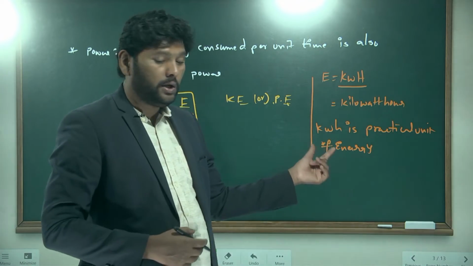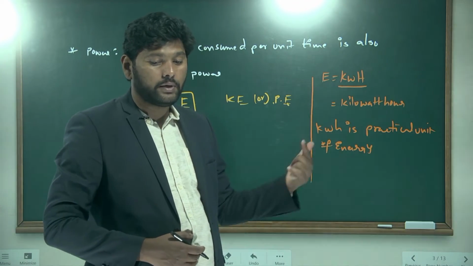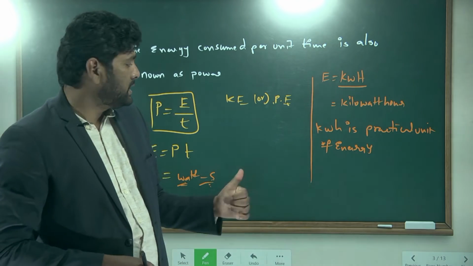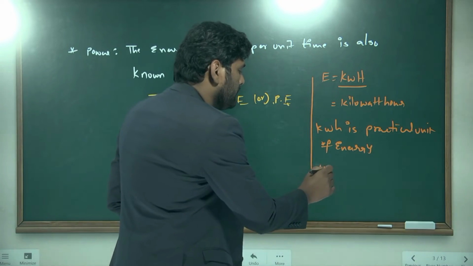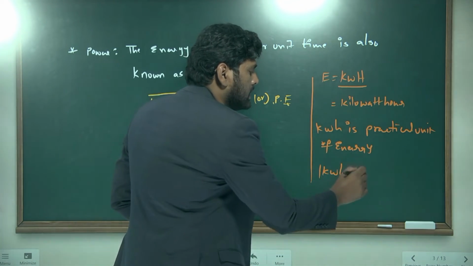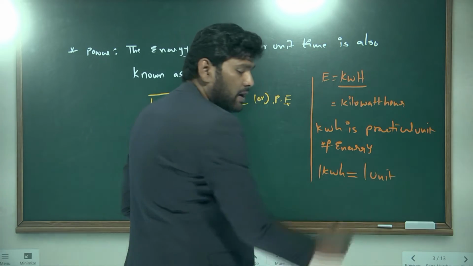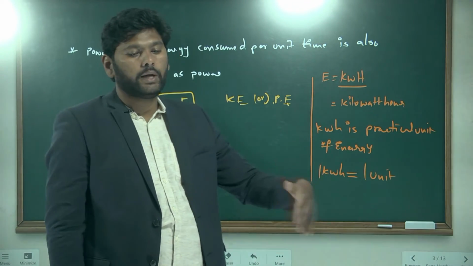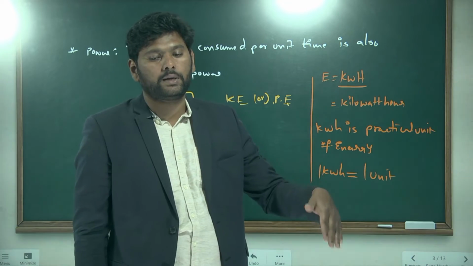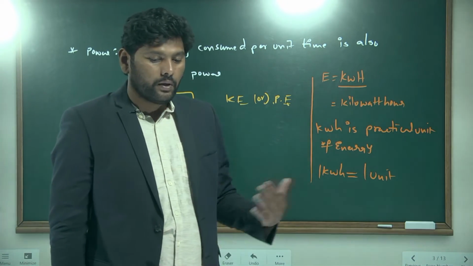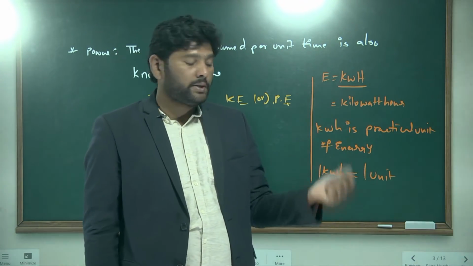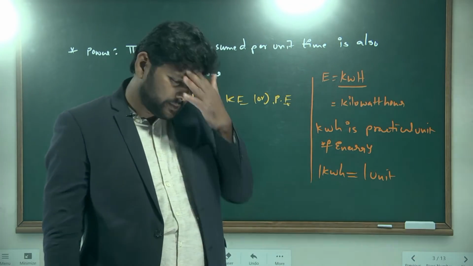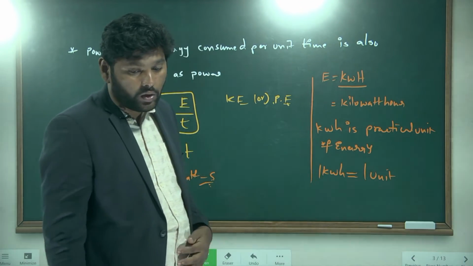Generally 1 kilowatt hour is taken as 1 unit of consumption of electrical energy. As you observe, you will get the electricity bill for the units. So here 1 unit represents 1 kilowatt hour.